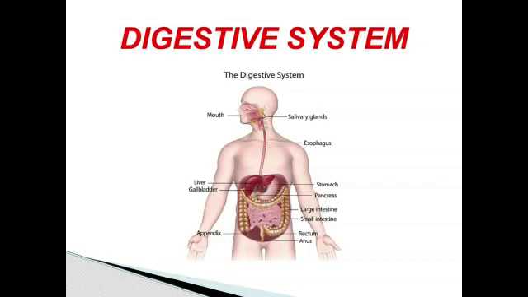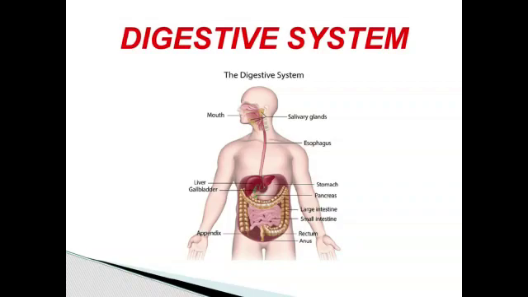Saliva is secreted by 3 pairs of salivary glands: the parotid gland, which is near the ears, the sublingual below the tongue, and the submandibular below the mandibles. They secrete 1.5 liters of saliva every day. Saliva contains the amylase enzyme, which converts starch into glucose. So the digestion starts from the mouth.